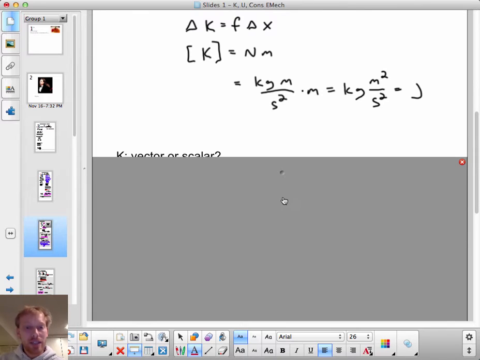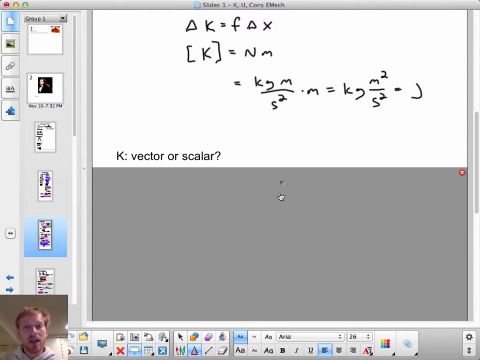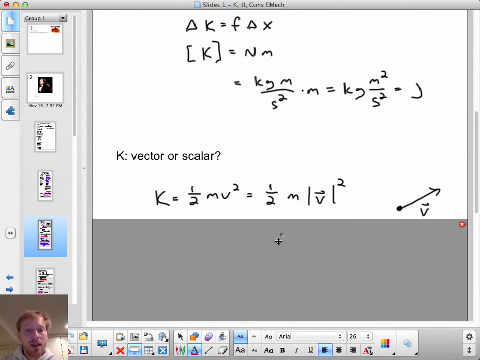Is kinetic energy a vector or a scalar? Remember, momentum was a vector, and so an object could have momentum to the left, or an object could have momentum to the right, and if there were two objects, one of which had momentum to the left and one of which had momentum to the right, they could cancel.